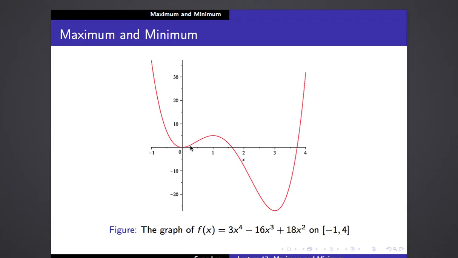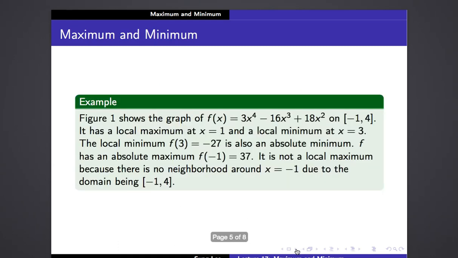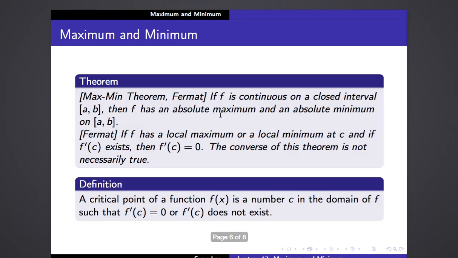In other words, f prime of x is going to be 0 at those points where f has a local maximum or local minimum. So from a picture, it can be easily understood.